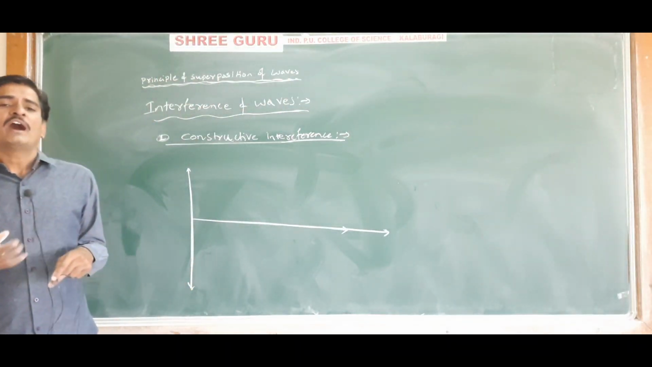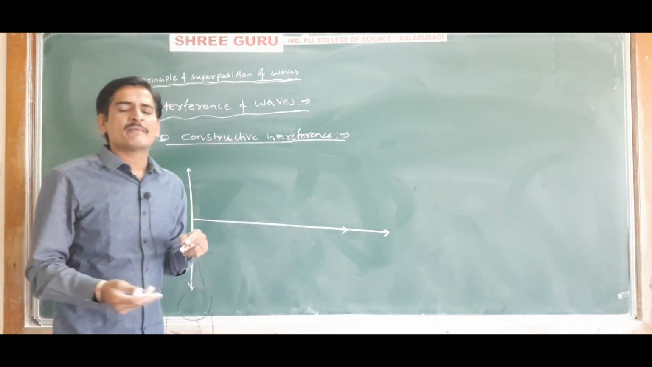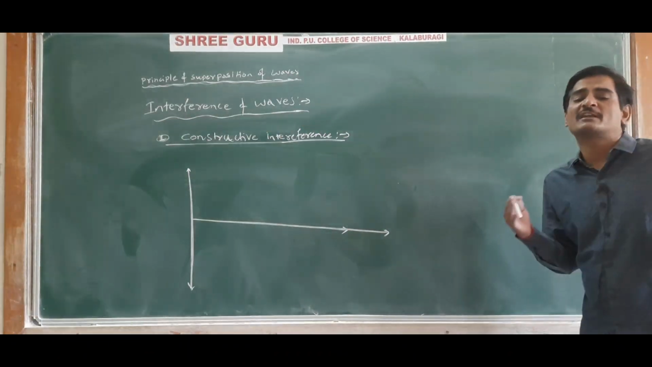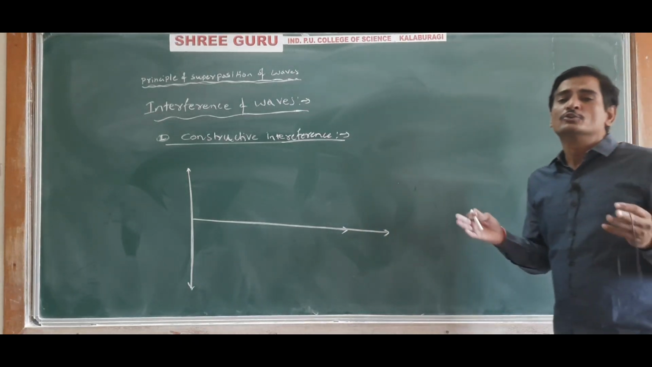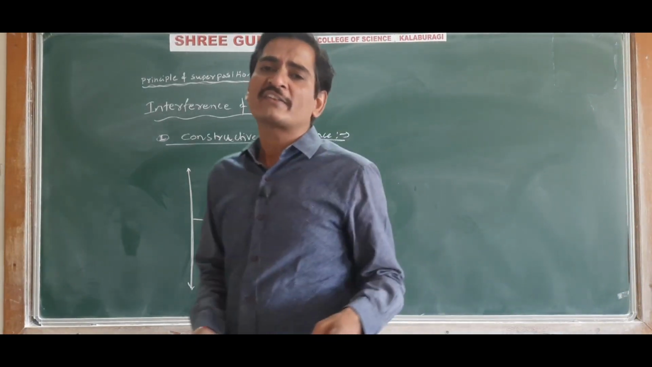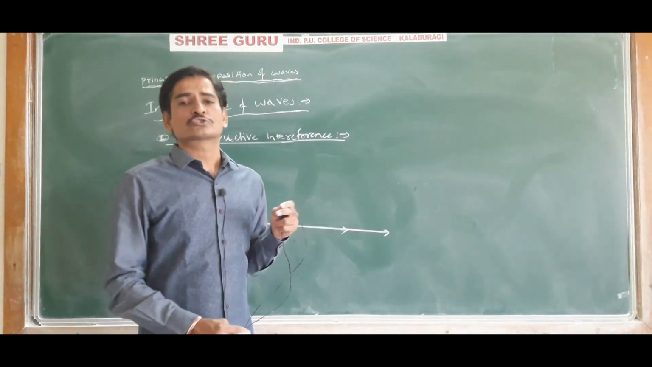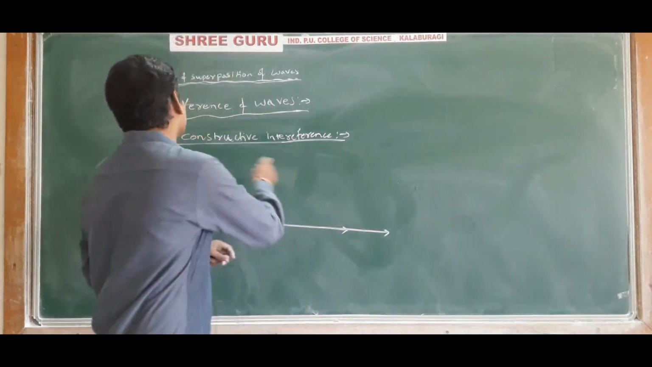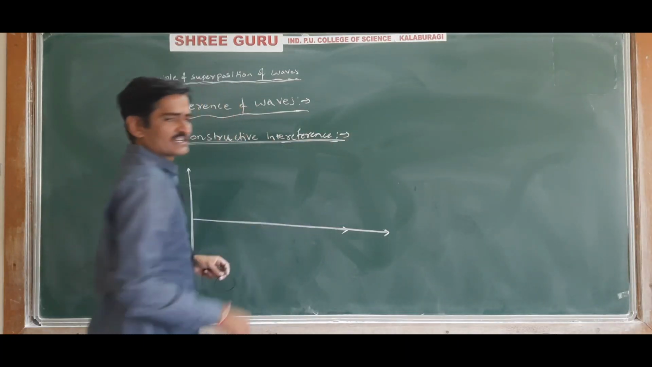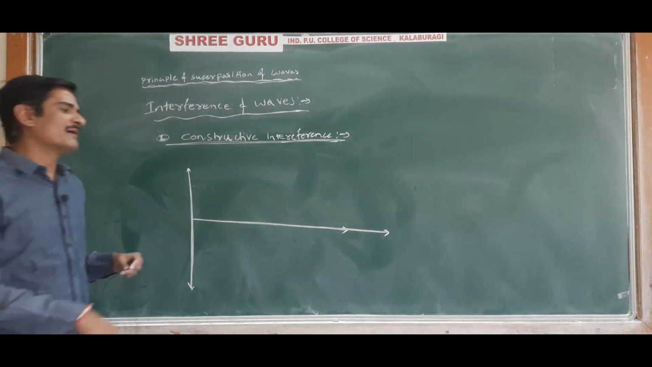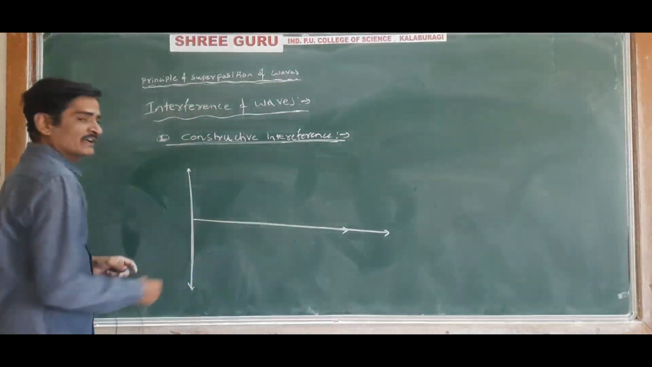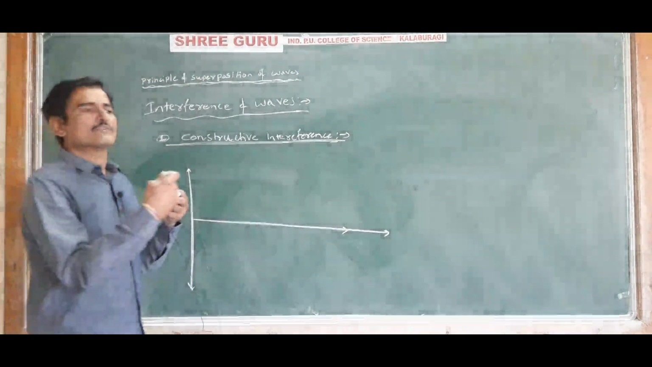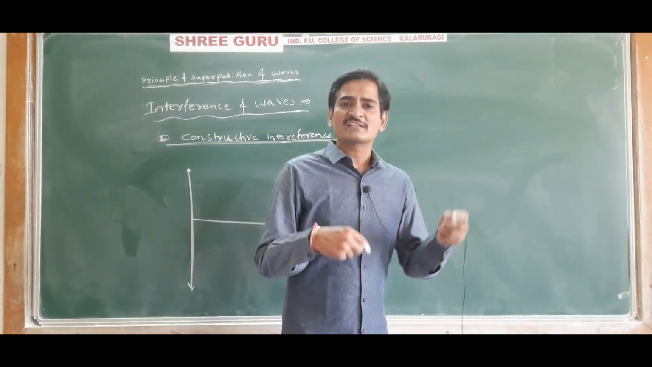When two or more such waves superimpose on each other such that the resultant wave produced has maximum amplitude, the interference is called constructive interference. This maximum amplitude is possible when a crest of one wave falls on the crest of another wave.